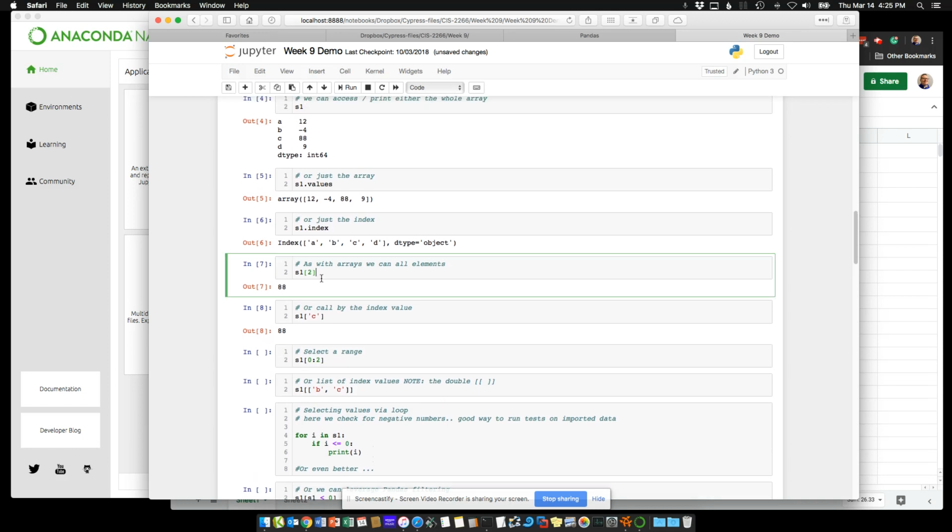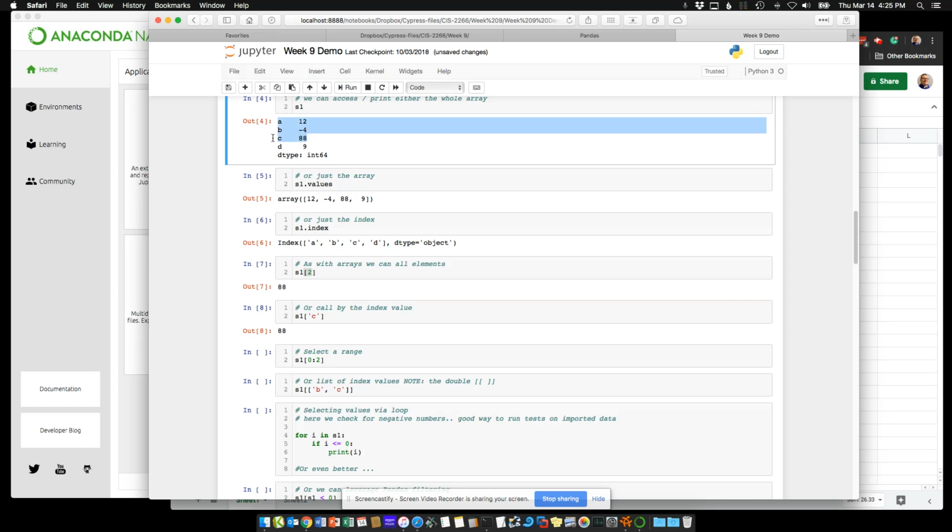So what we did here is we called our series 1 element number 2. So 0, 1, 2. So remember, we're starting at 0 still. So even though this is A, B, and C, we can still call it by the element number.